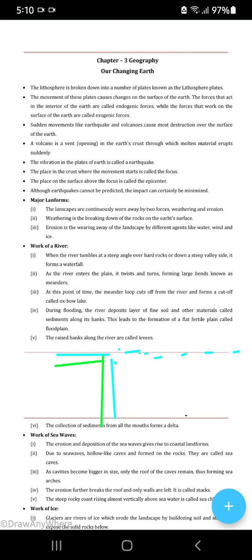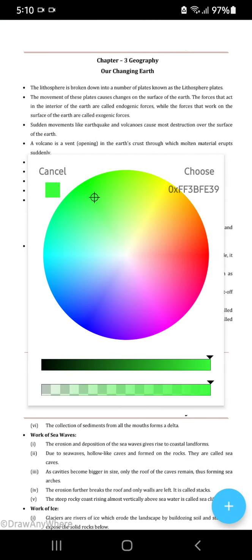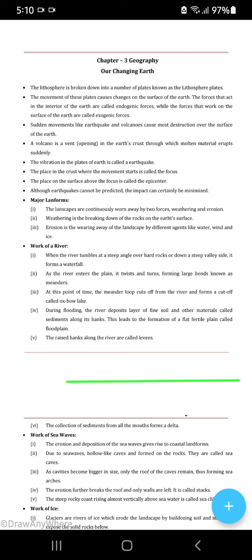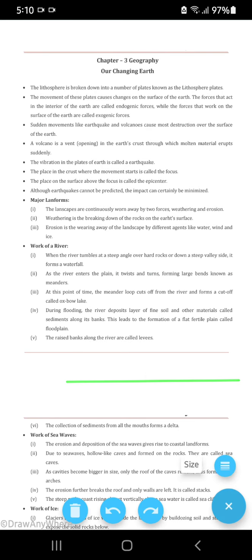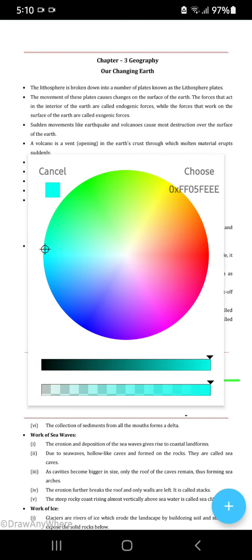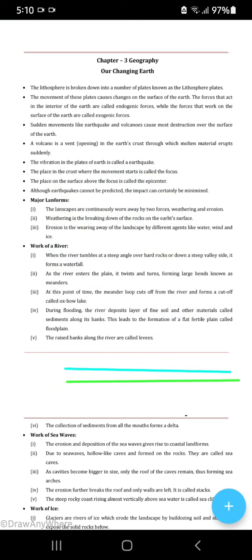As the river enters the plains. Now plain means what? Like this. Now how will water travel? Like this. It forms twists and turns and large bends known as meanders. At this point of time, the meander cuts a loop through the river and forms a cutoff called the Oxbow Lake.